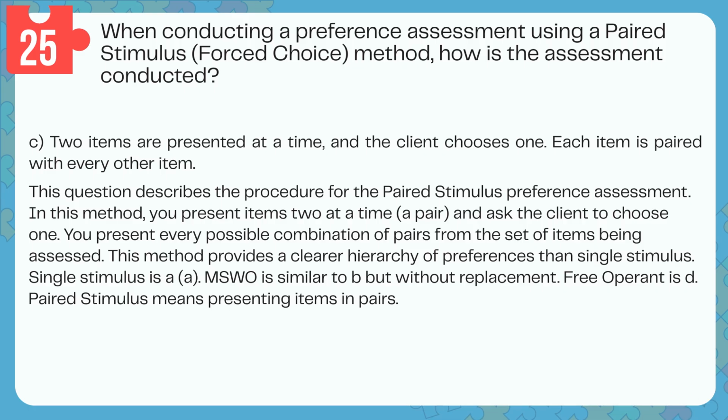This method provides a clearer hierarchy of preferences than single stimulus. Single stimulus is A. MSWO is similar to B, but without replacement. Free operant is D. Paired stimulus means presenting items in pairs.